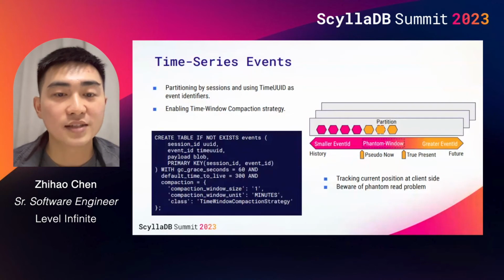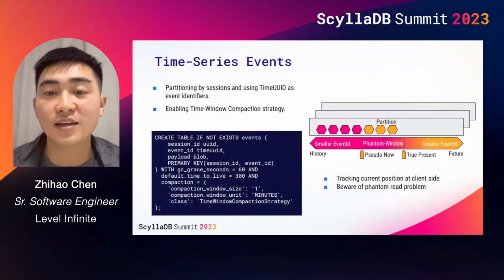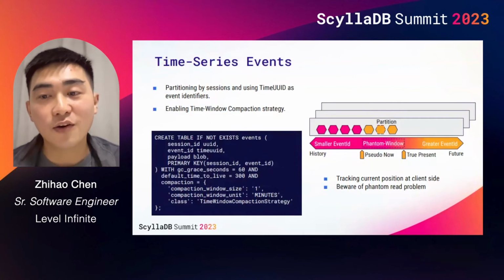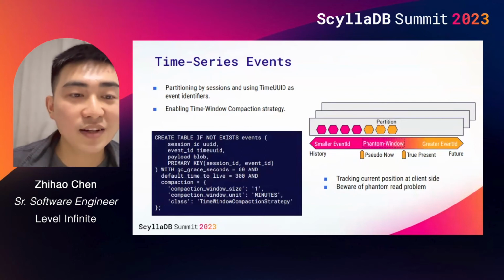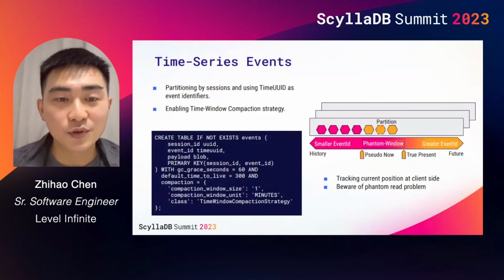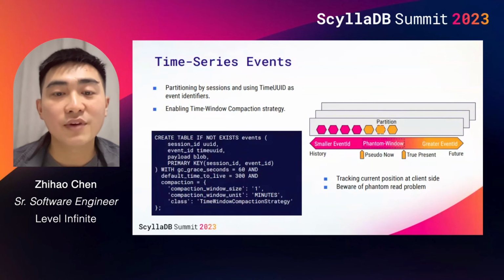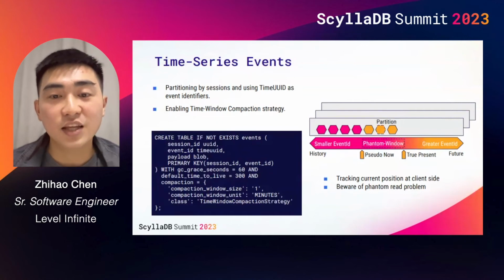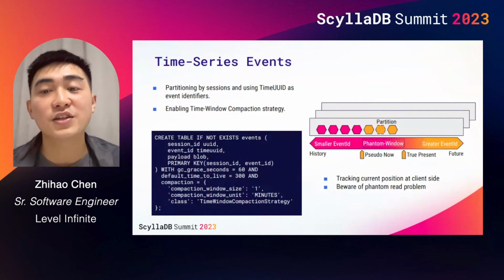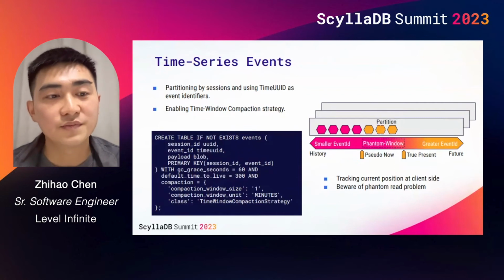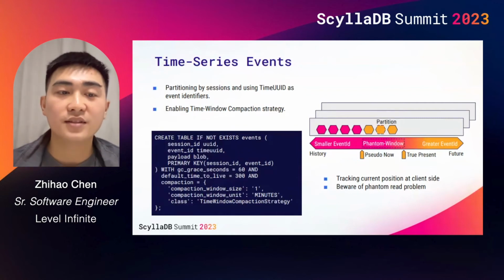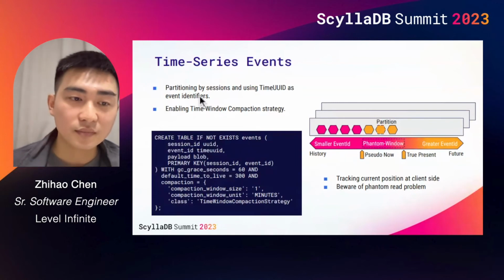There are several ways to address this issue. One solution is to maintain a cluster-wide state, which I call pseudo now, based on the smallest value of the moving timestamp among all event processors. Each event processor should also ensure that all future events have an event ID greater than its current timestamp.